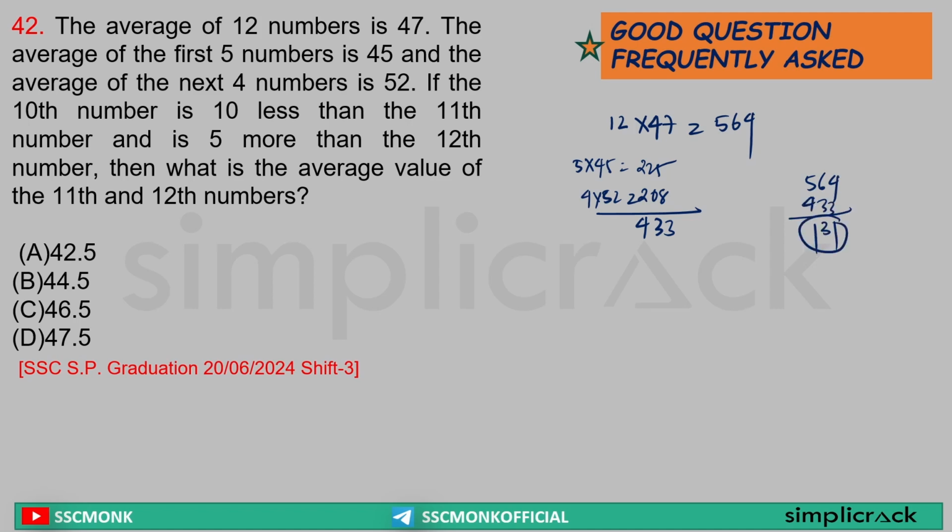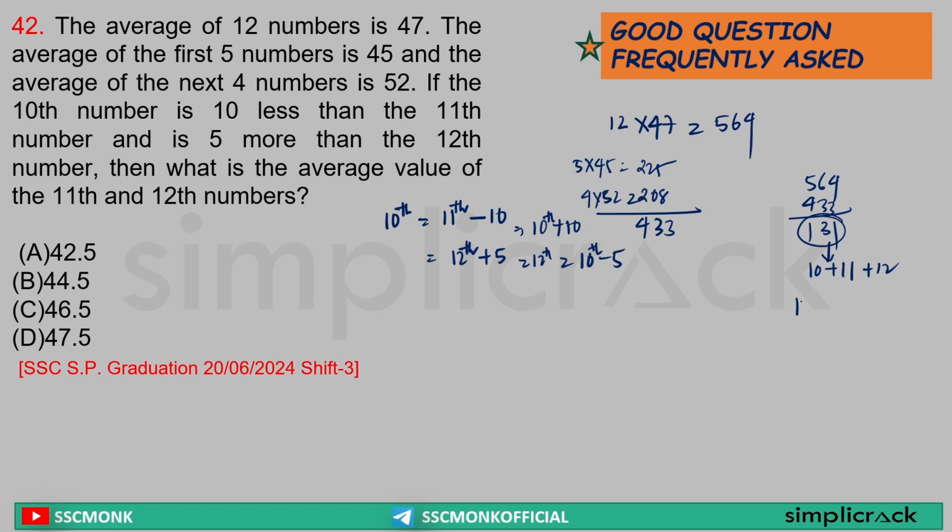131 is the total for what? The 10th, 11th and 12th numbers. Yes. Now what it is saying, the 10th number is 10 less than the 11th number and 5 more than the 12th number. Yes or no? Yes. And it is asking what is the average of the 11th and 12th number. Sir, the 11th number can also be said as the 10th number plus 10. The 12th number can be said as the 10th number minus 5. Yes or no? Yes, sir.